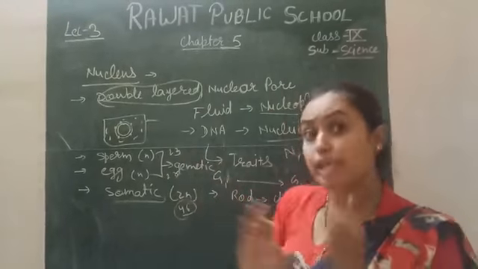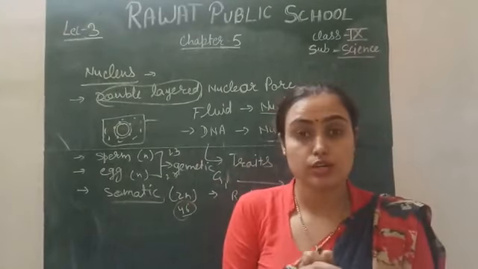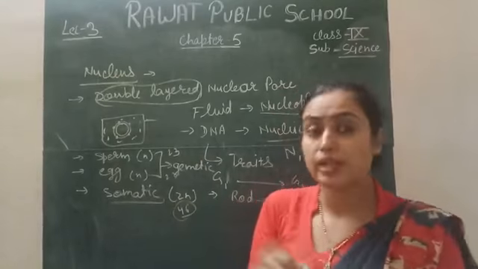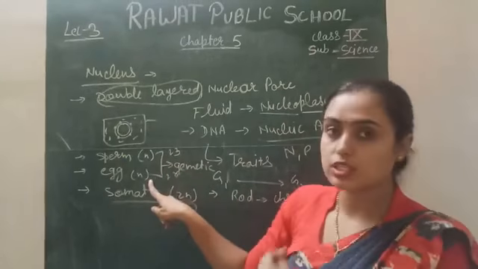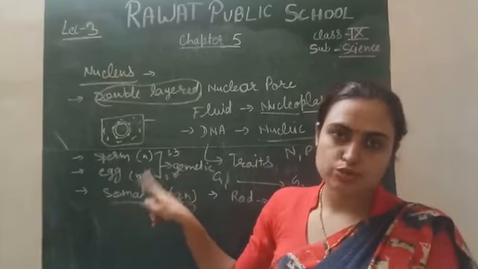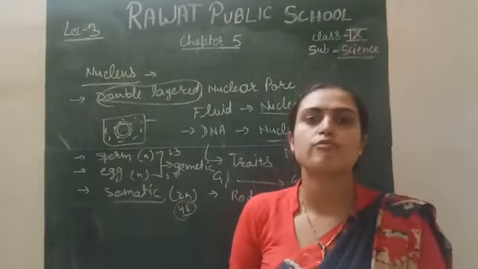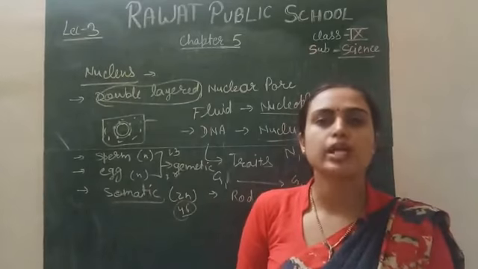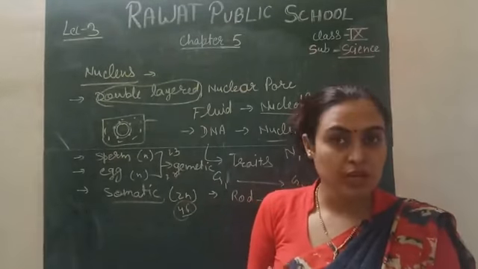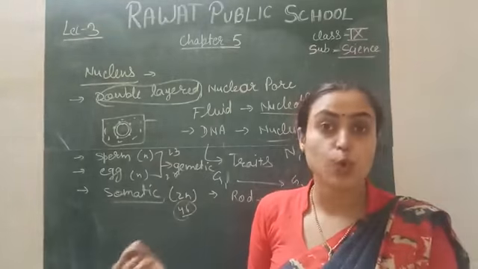If they do not reduce their chromosome number, then what will happen? 46 plus 46 is 92. The total number of chromosomes will be 92. That is not the number for a human being. In human beings there are only 46, or 23 pairs of chromosomes.